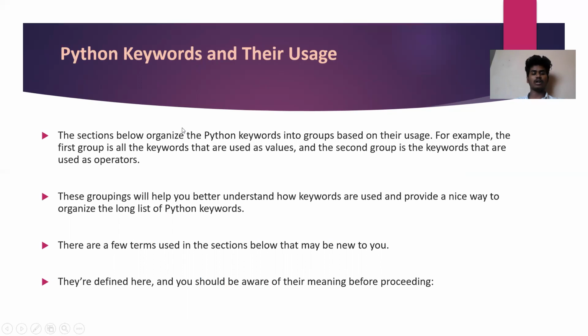The selections below organize the Python keywords into groups based on their usage. For example, the first group is the keywords that are used as values, and the second group is the keywords that are used as operators. This grouping will help you better understand how keywords are used and provides a nice way to organize the long list of Python keywords.